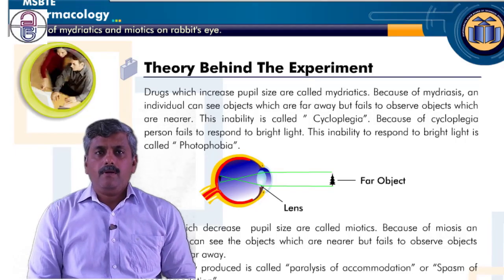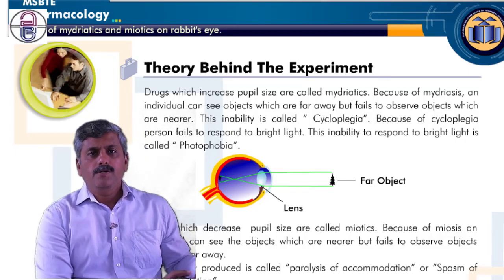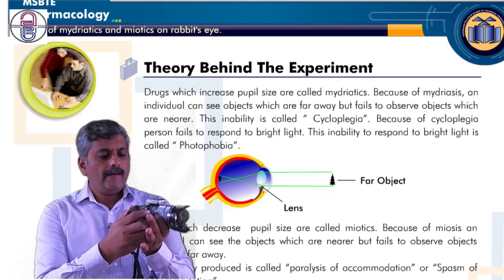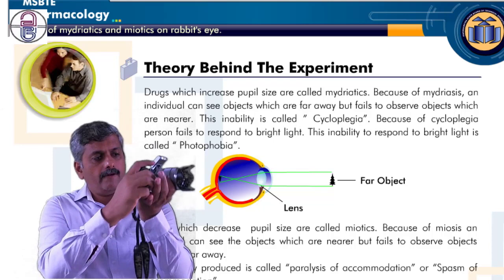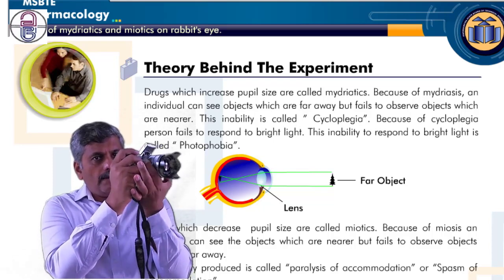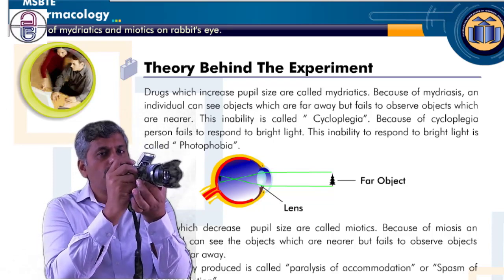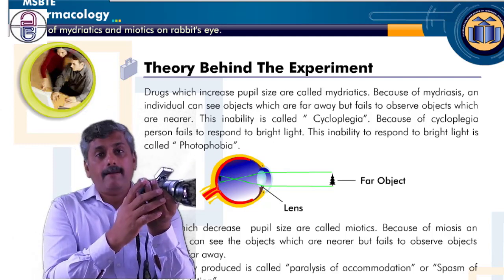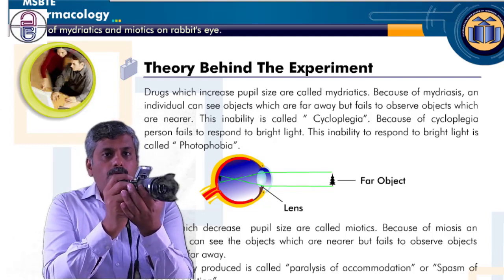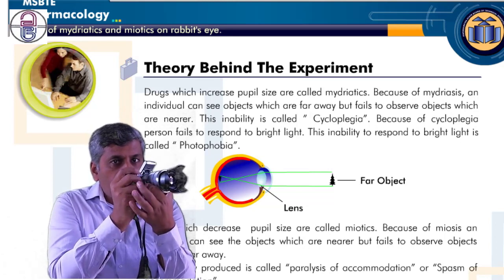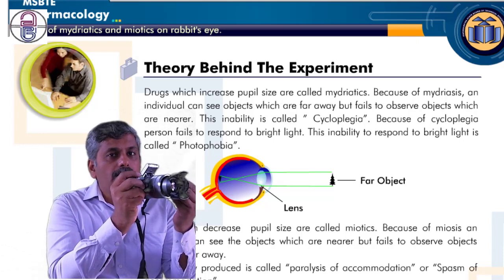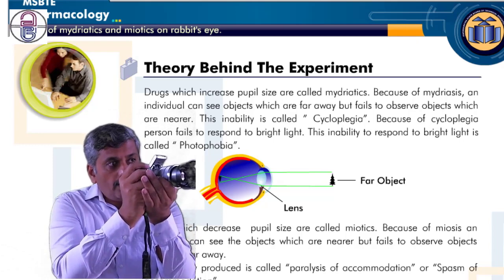Let's see one example with a camera. Suppose, as everyone knows, this is a camera. So whenever we are trying to see the object which is far away, we are trying to maintain this with this lens, because we want to catch the image which is far away. So for that purpose, we are adjusting the image with the help of this lens, so we can see the object which is far away.